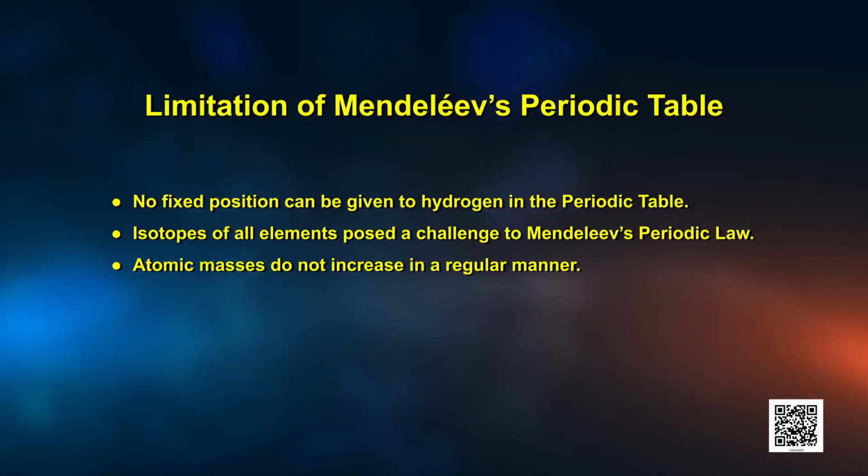Now there was another problem, and that problem was that the atomic masses do not increase in a regular manner in going from one element to the next. So it was not possible to predict how many elements could be discovered between two elements, especially when we consider the heavier elements. Now children, till now, all the classification of elements was based on atomic mass. So elements were arranged in increasing order of atomic mass.